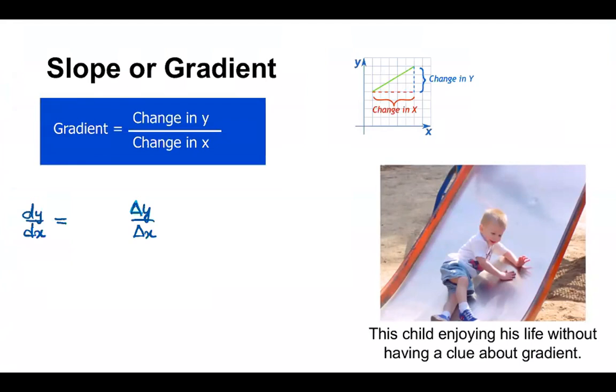And we realized the problem in this case, that the slope or the gradient, as we learn it, for example in this equation, depends on the straight line. So as you can see here, when you have a straight line like this, then you can easily find the slope. But what happens when we don't have a straight line, when we have a curve? So today's discussion is all about that.